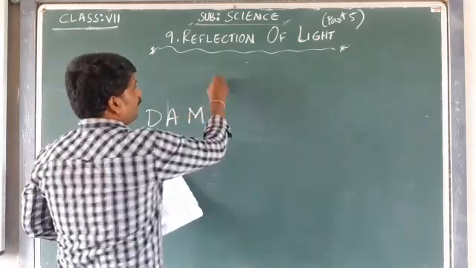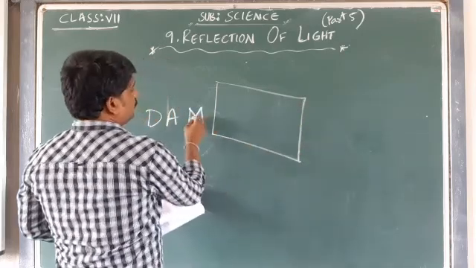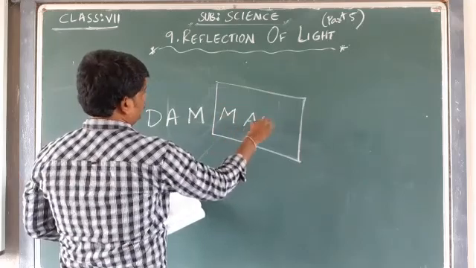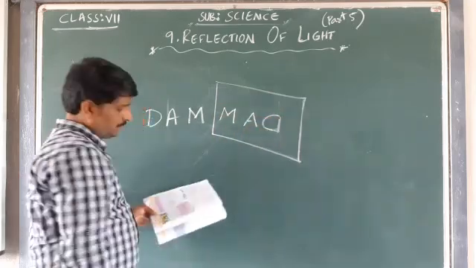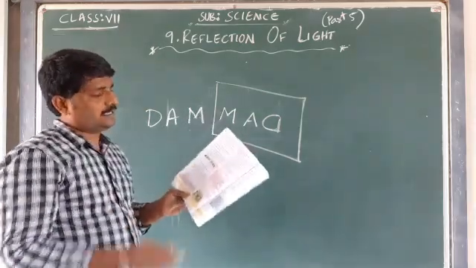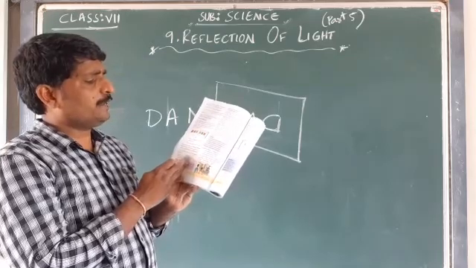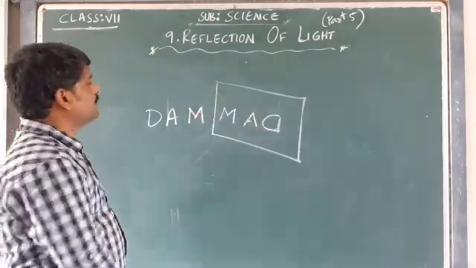in the mirror, how is it going to look? The first image is going to look like this. It will look like this. Inversion. Which of the letters appear the same as the original objects? Which are the letters appearing the same as the original?